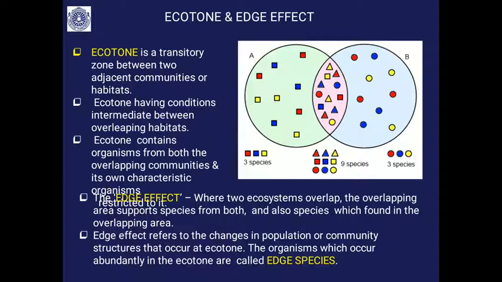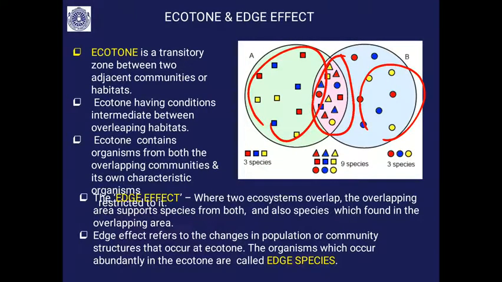Similarly, a forest does not end abruptly; there is a transitory, overlapping zone with grassland or desert. This overlapping or transitory zone is called an ecotone. Here I showed one major community and another major community overlapping.